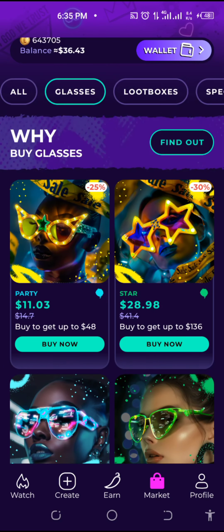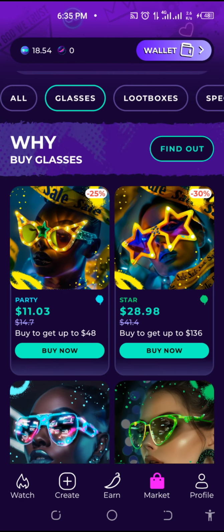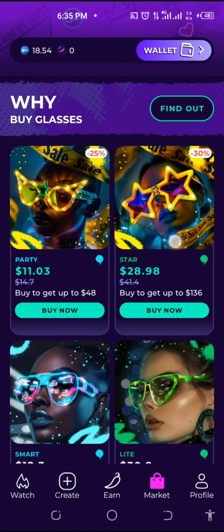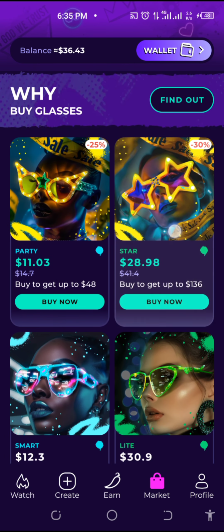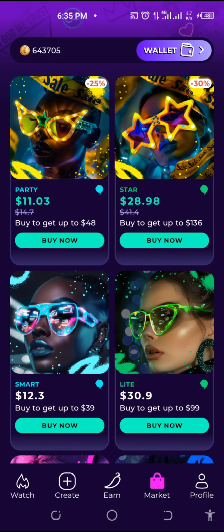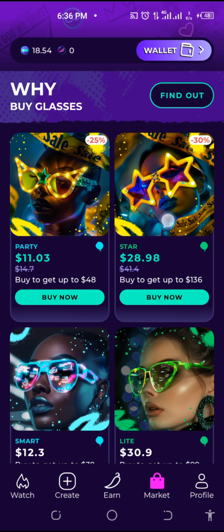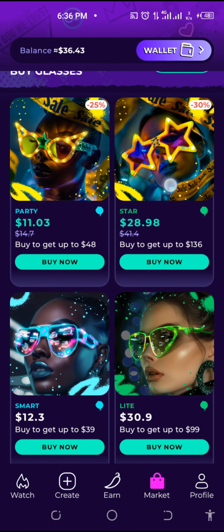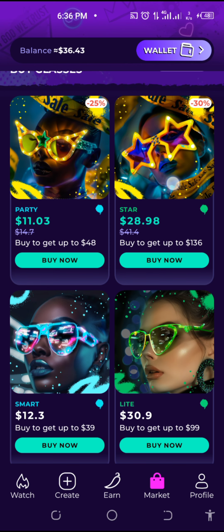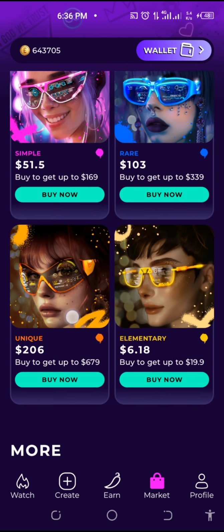So if you are just starting, you can take advantage of this promo. You can buy this star for $28.98. This star is actually $41.44, but currently they are doing a promo where you can buy it for $28.98. So this is the one I want to buy.